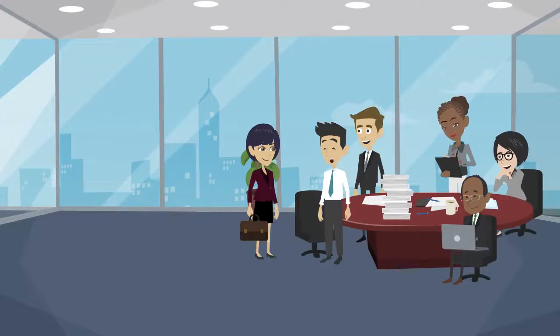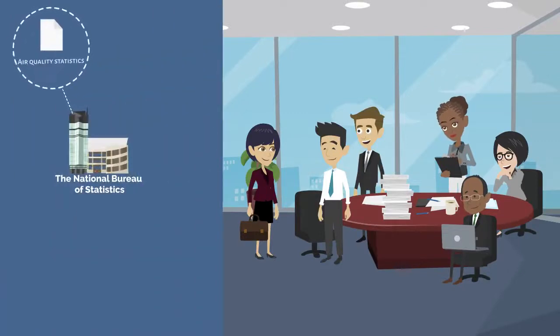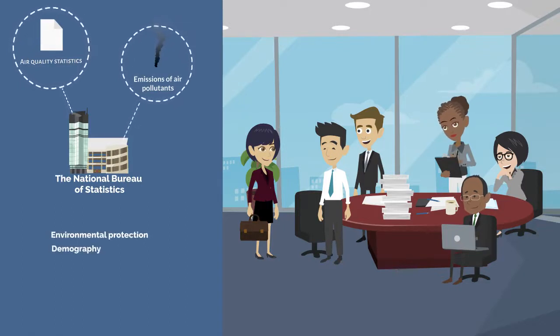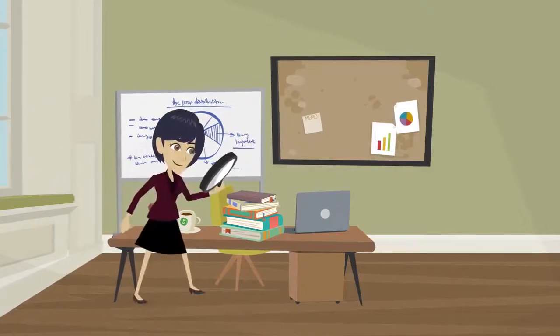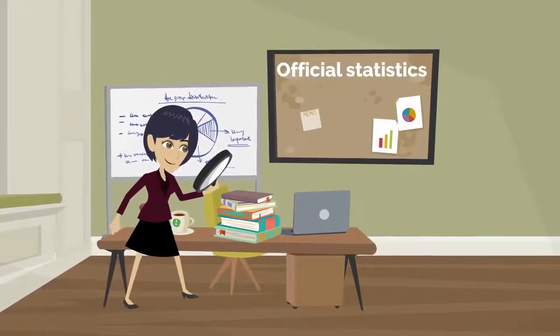She also realizes she could talk to the National Bureau of Statistics, which releases bulletins on air quality statistics, emissions of air pollutants, and produce other official data that may prove useful in her research on environmental protection, demography, mortality rate by age group, sex, and specification of causes of death, conditions, and diseases. Fiona was happy to find out where she could obtain official statistics.